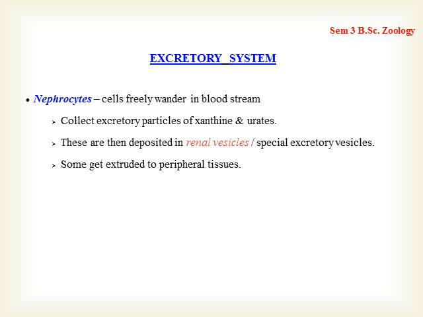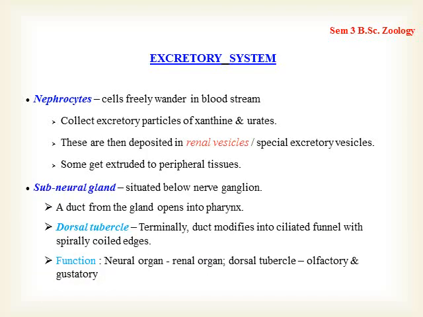Other than nephrocytes, there is yet another gland, the subneural gland. The subneural gland is also regarded as an excretory organ, as it contains a large number of phagocytes. Actually, it releases a large number of phagocytes. Why has it got the name subneural gland? Because this gland is situated below the nerve ganglion. When we see the details of the nervous system, we will see where the position is.